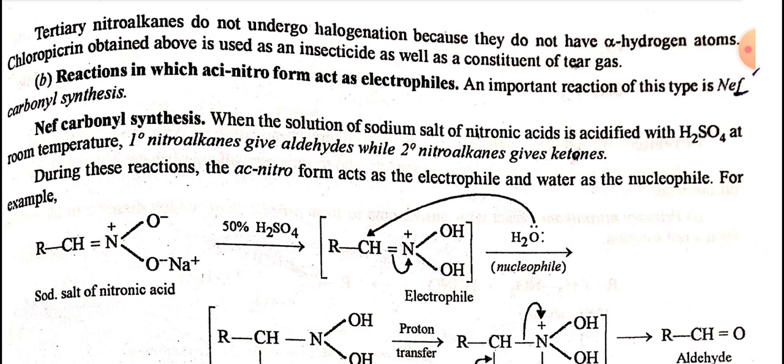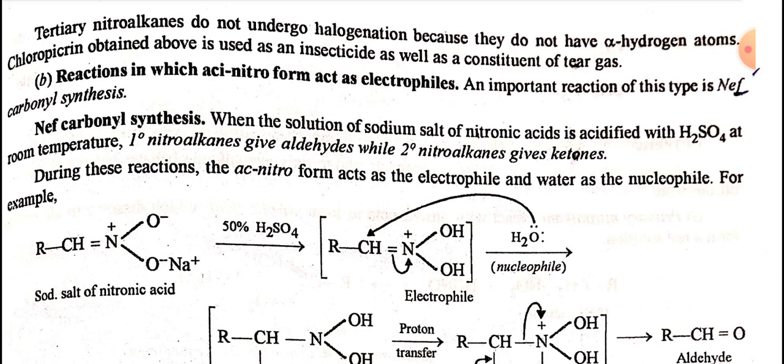When the solution of the sodium salt of nitronic acid is acidified with H2SO4 at room temperature, primary nitroalkanes give aldehydes, while secondary nitroalkanes give ketones. During these reactions, the aci-nitroform acts as the electrophile and water as the nucleophile.